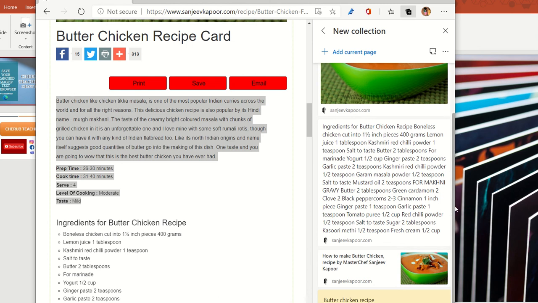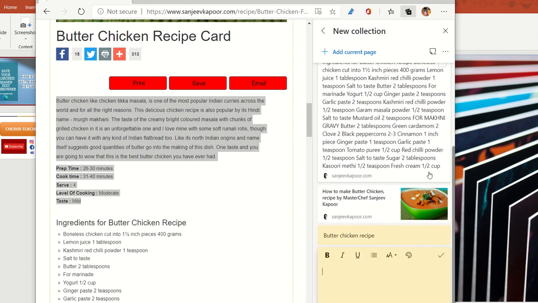Now this note option could be very helpful in case you would like to add something over here for a task that you would like to do later on. So in case I would like to generate a bulleted list, maybe there is something that I would like to do tomorrow.